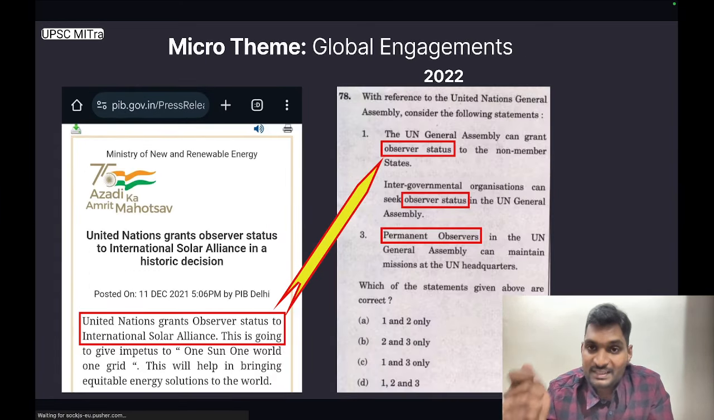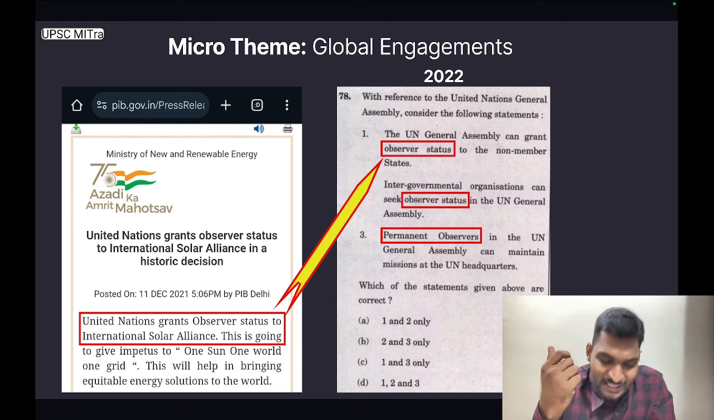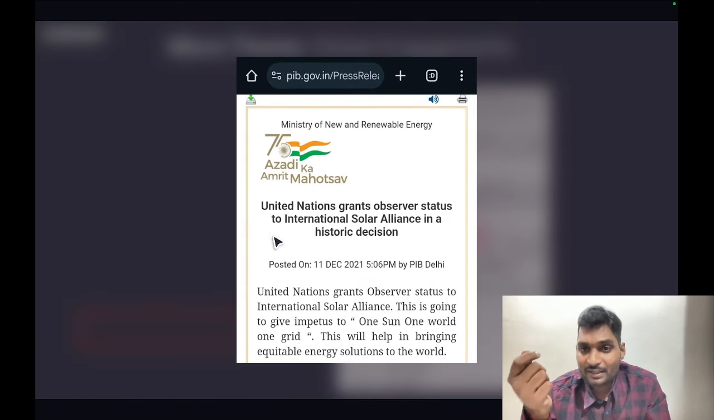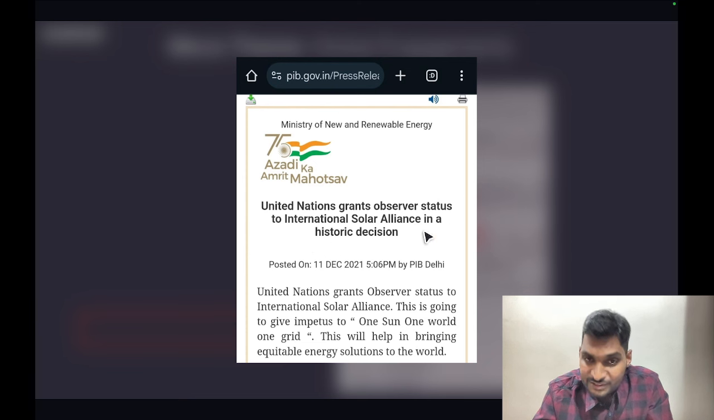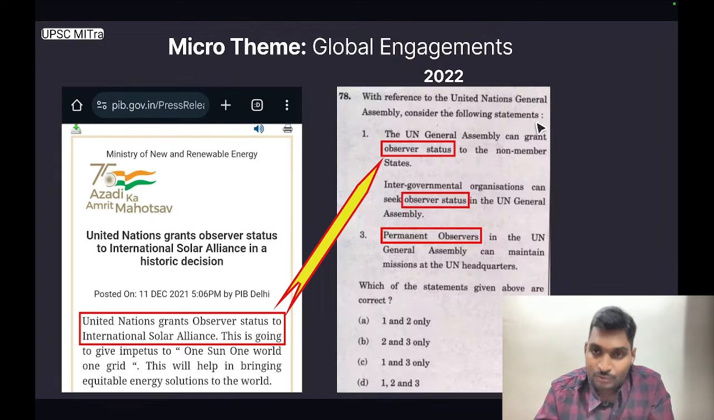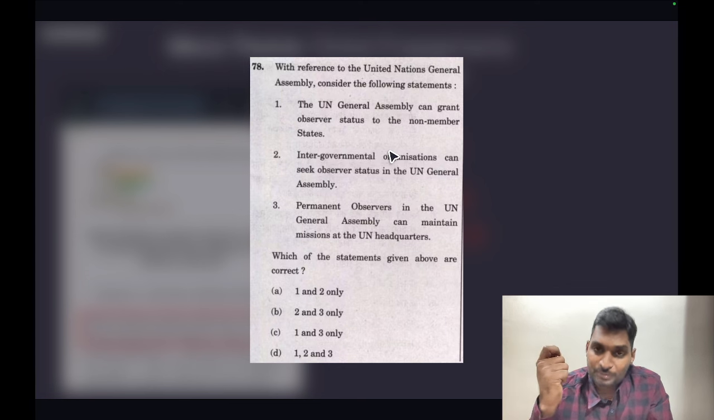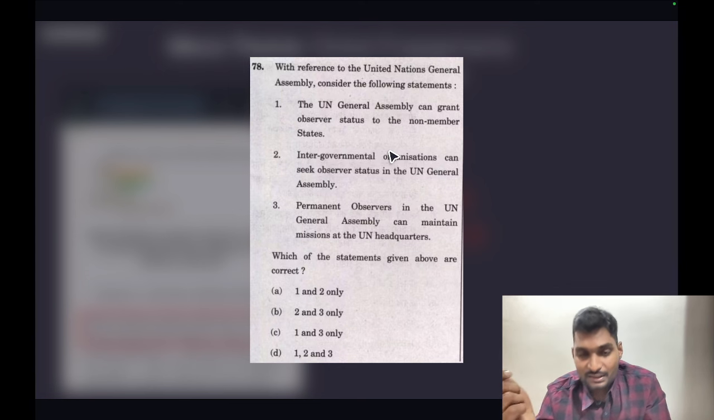The next micro theme is global engagements. UPSC has been asking questions on MTCR, SCO, AIIB, and so on. This particular release is from Ministry of New and Renewable Energy. It is titled United Nations grants observer status to International Solar Alliance in a historic decision. And the question framed was, with reference to the United Nations General Assembly, consider the following statements. Statement 1, the UN General Assembly can grant observer status to the non-member states.